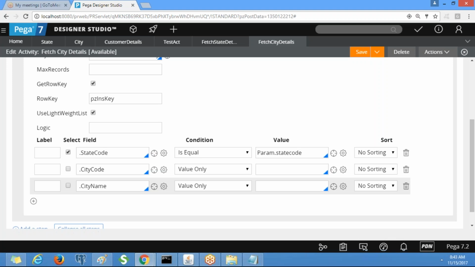So now you tell me, where have we referenced these activities? Where did I call them? Where have we called the activities, Sudhir?